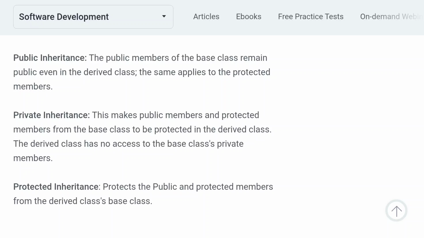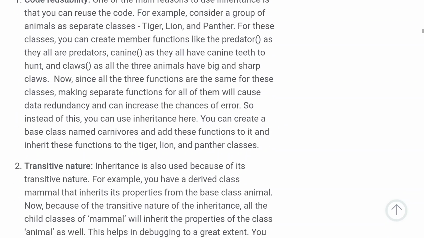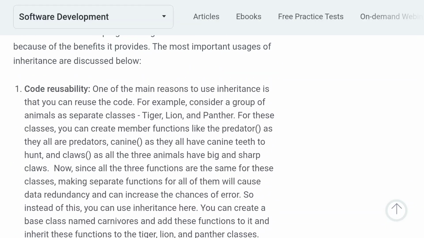Protected means we can access the base class properties, because we have a relationship. Only if it is private we can't access it; if it is public or protected we can access it.